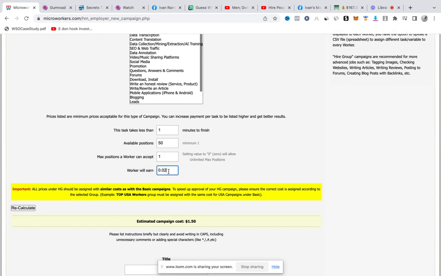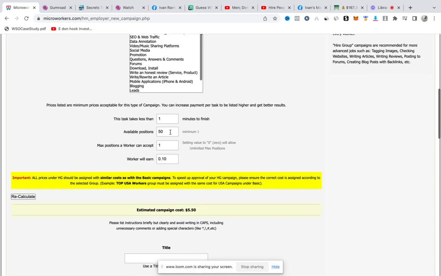So the worker will earn this amount. You could change that to 0.1. I like using 0.1. You can see these are my favorites: 0.1, 0.09, 0.13, 0.3. So these are my most used. You could just use whatever works with your budget, and hopefully it's approved. So let's say 0.1 as usual. Okay, so you can see this will cost $5 to get 50 people to do whatever task you want them to do.